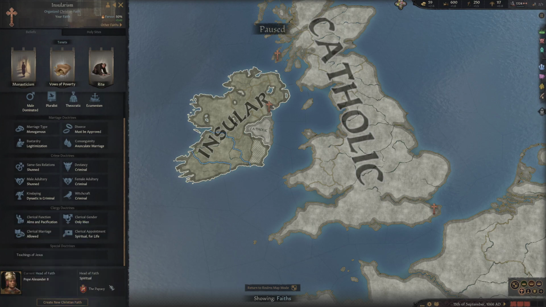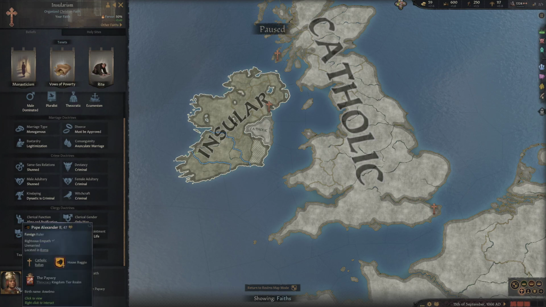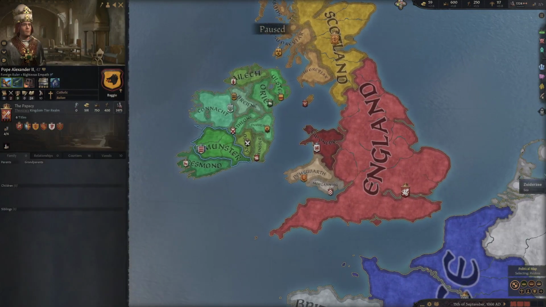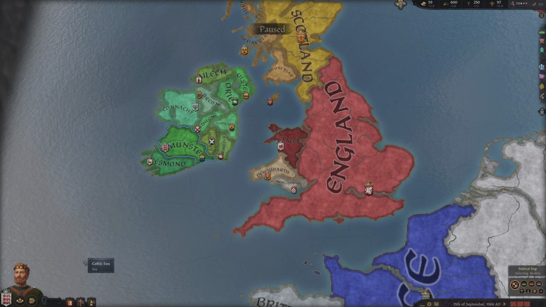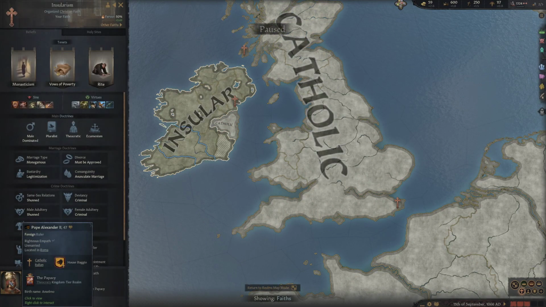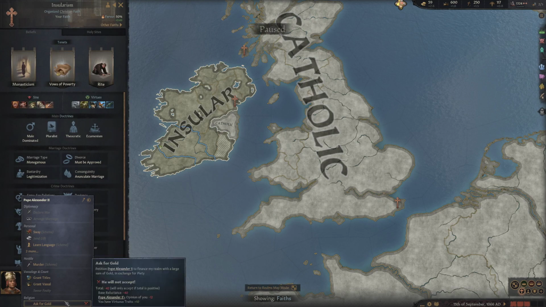So if I ever want to find my head of faith very easily, I just need to come to the religious tab. Here's my head of faith. I can either click on him to bring up his information, or if I quickly pop back to the religion tab for you, I could have simply right-clicked on him, and that will show me the options and the things I can do with my head of faith.